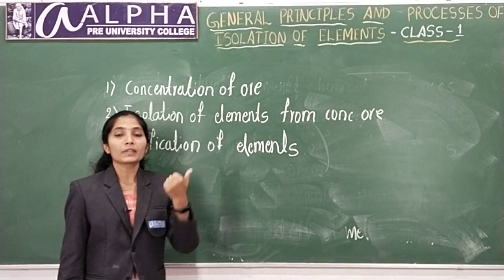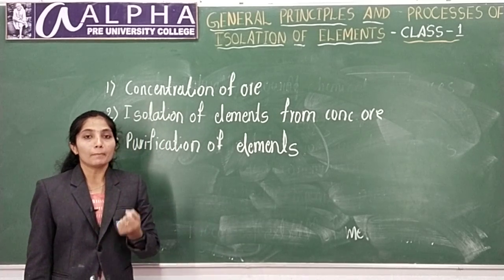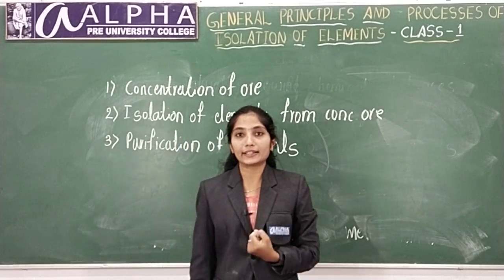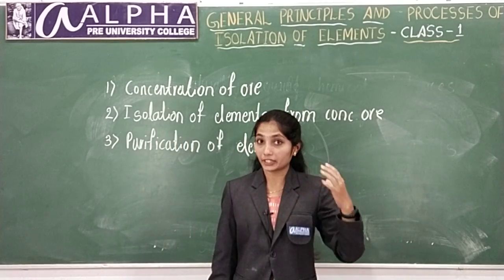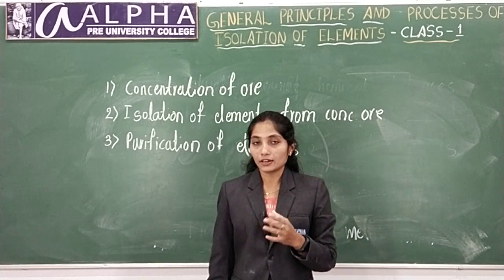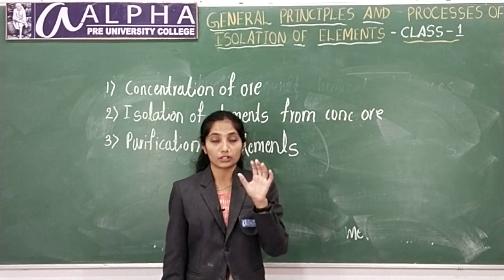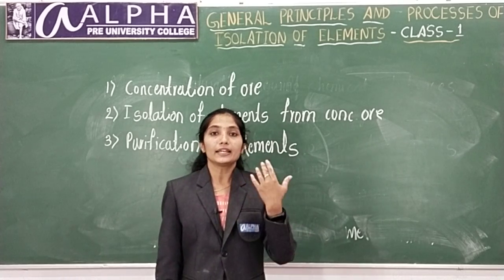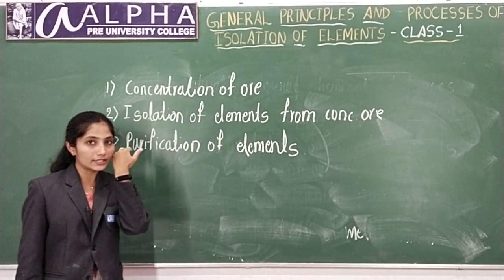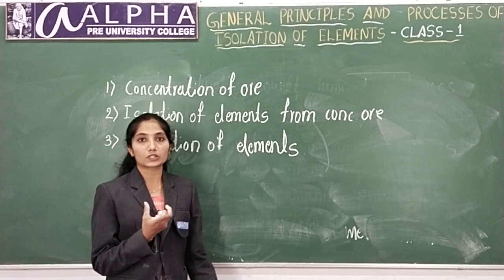In today's class we have learned the introduction, where you will find metals, and three main definitions, that is mineral, ore and gangue, and also metallurgy. What is mineral? Minerals are naturally occurring chemical substances which contain metals along with impurities. What is ore? Ore is a mineral from which you can extract metal commercially, easily and economically. And last thing is gangue. Gangue is nothing but impurities present in ore.